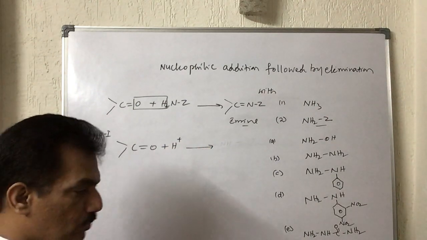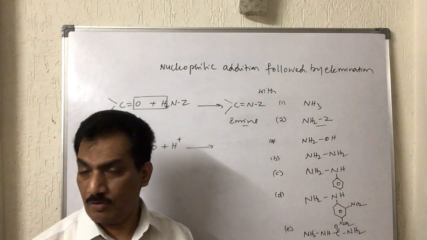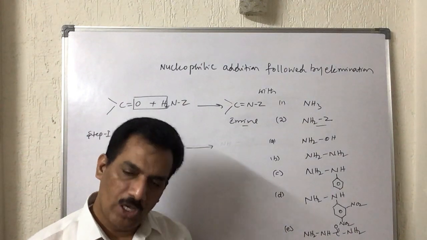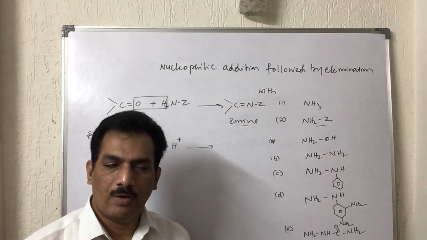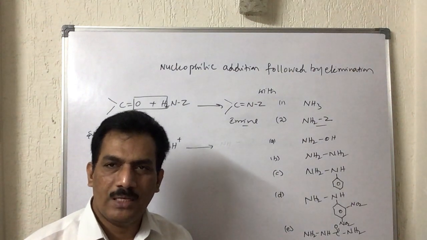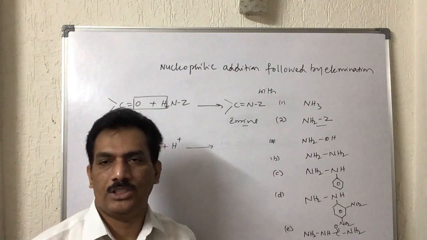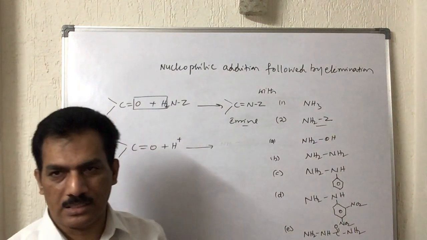And here, one more thing. Ammonia and ammonia derivatives are weak nucleophiles. As they are weak bases, they are weak nucleophiles. To make them strong, acidic condition is required. In presence of acid, the nucleophilicity will increase.